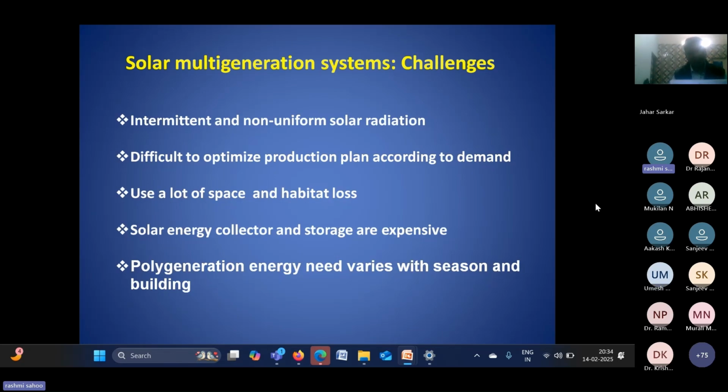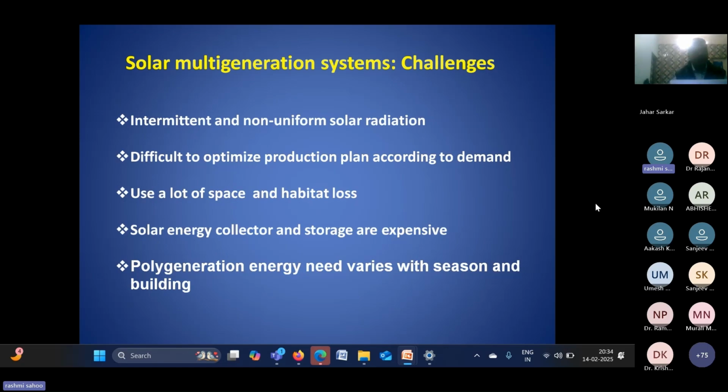So the practical or operational advantages are what we have to take care of in future research. With intermittent and non-uniform solar radiation, people are going for solar energy storage or energy storage systems, and this is a very hot topic. Although the solar radiation is changing, the ambient temperature is also changing, because when we